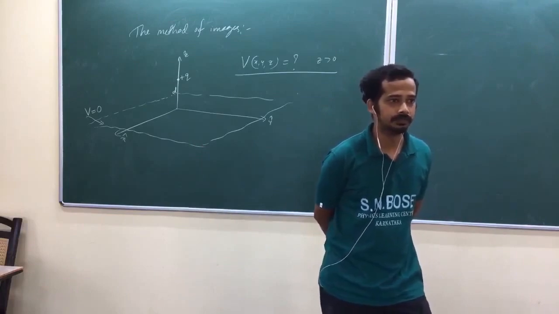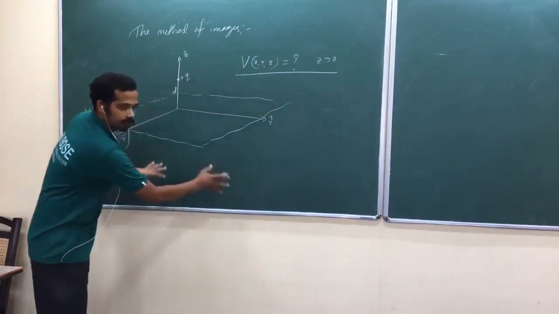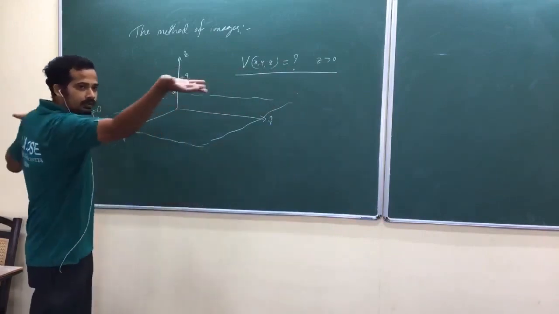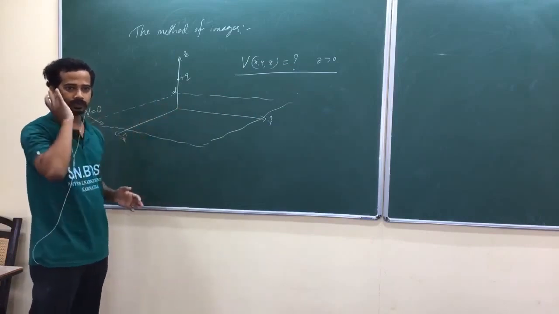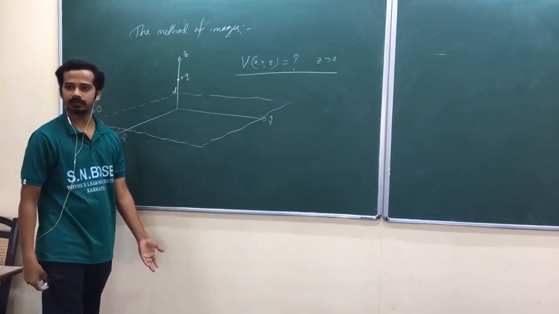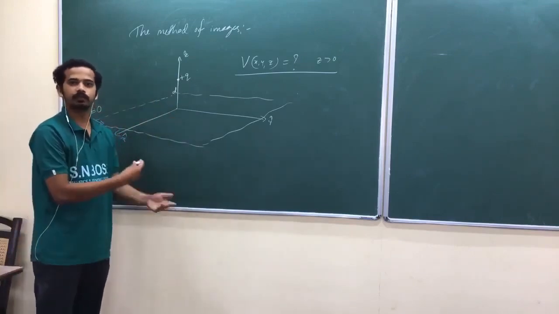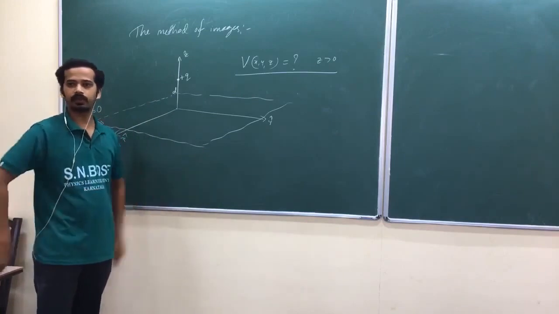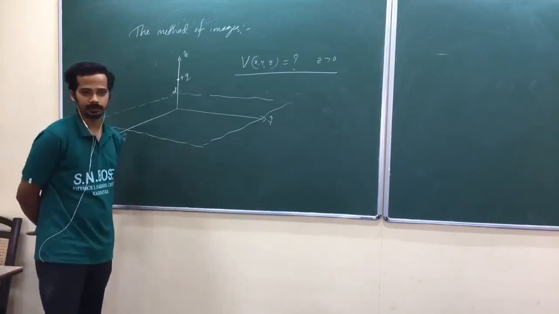Throughout this xy plane, which is a boundary, the potential is 0. Again, the potential is 0 at z equal to minus infinity. Potential is 0 everywhere throughout the boundary, and there are no charges inside. Potential should not suffer any maxima or minima. That's why the potential is 0 everywhere below.